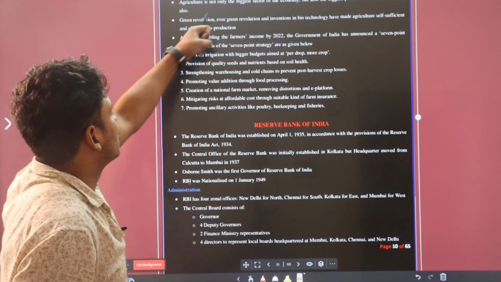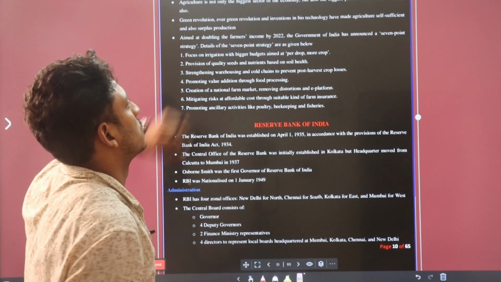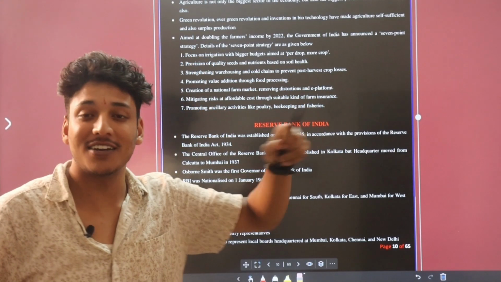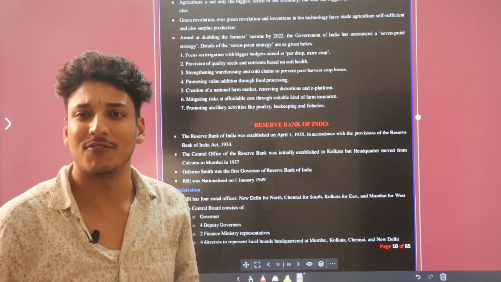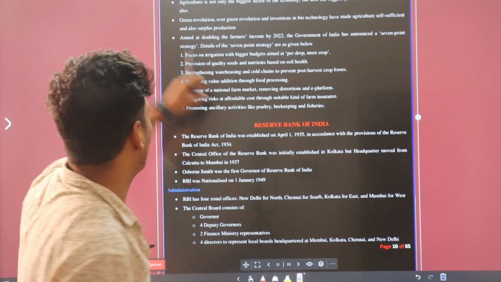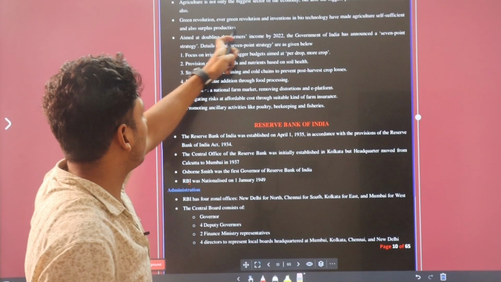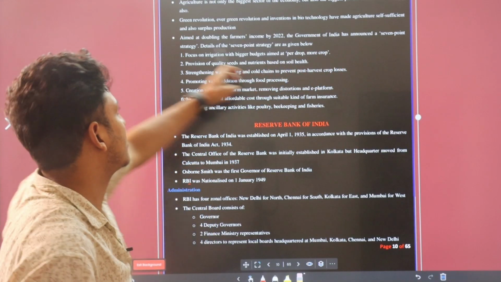Now, agriculture is not only the biggest sector of the economy, but also the biggest private sector of the country. Okay, Green Revolution. You know about the Green Revolution, which was started by M. Swaminathan. Okay, remember this.